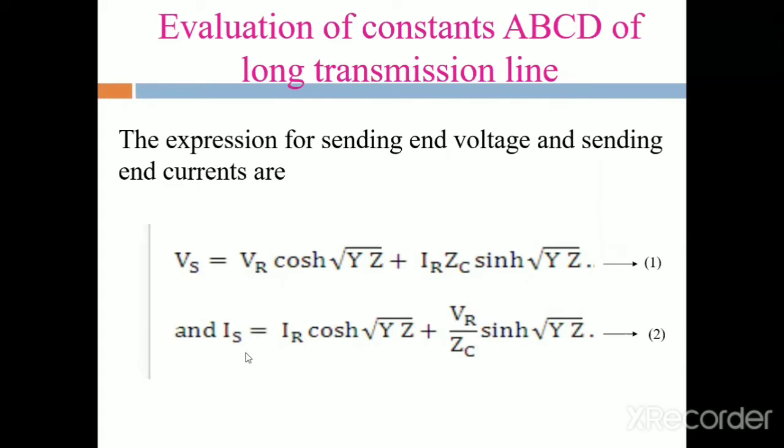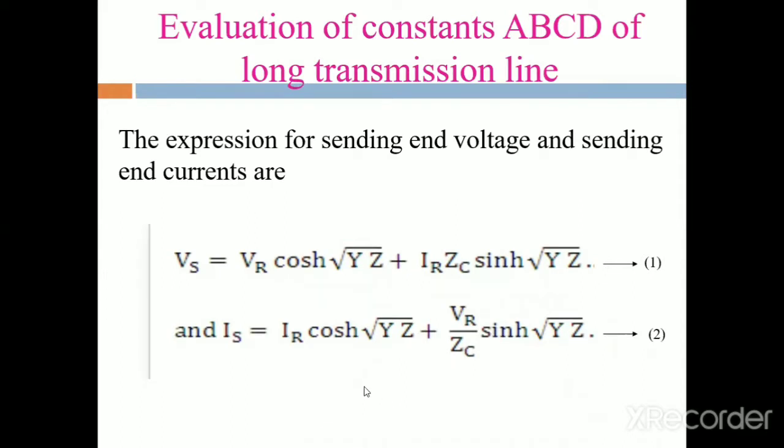Next, coming to the sending end current, Is is equal to Ir cosh delta, where delta is the root of yz, plus Vr by Zc sinh delta. Zc is the root of z by y, so we can write it as Vr into root of y by z. Delta is the root of yz and Zc is the root of z by y.